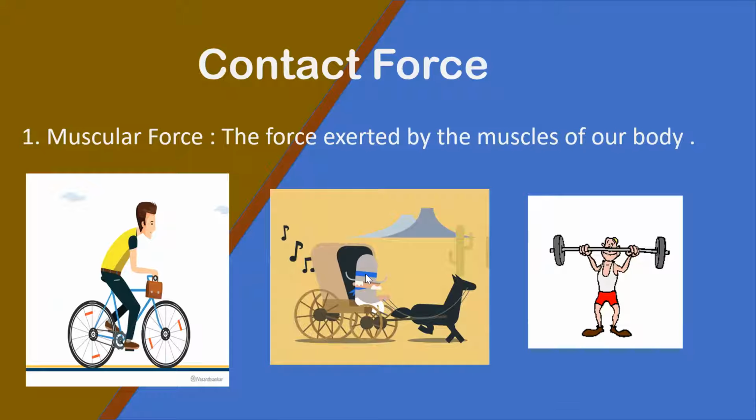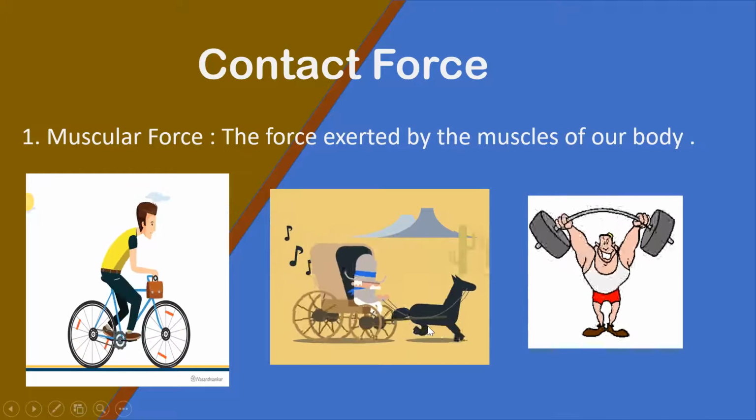The same thing in the second example also. In the third example, the weightlifter is lifting the weight so that it has changed its position. Earlier it was on the ground and then he is lifting it. So these are all examples of muscular force, where our muscular energy is used to change the position of an object.